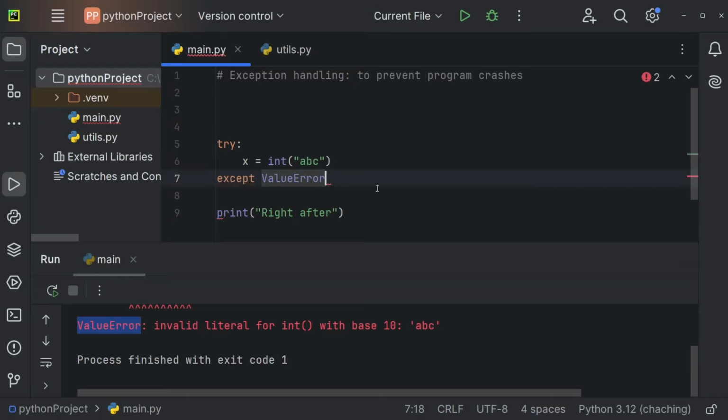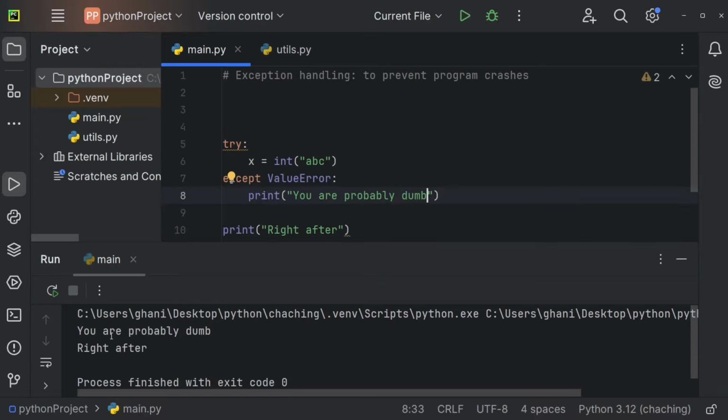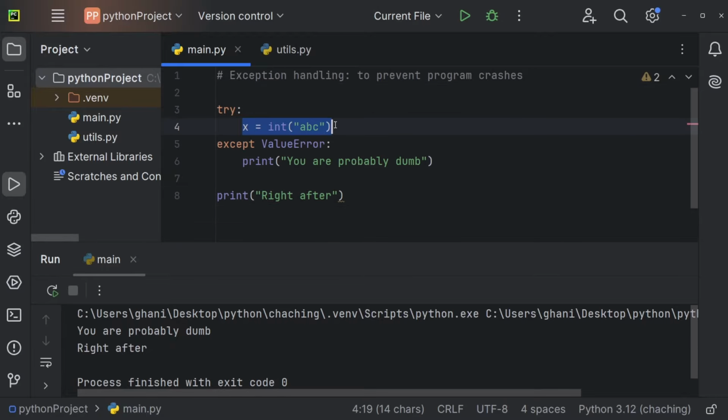So except ValueError. And right here we can now, after a colon, define what we want to do in case this does not work, so in case we're getting an error. In that case, let's just print "you are probably dumb". I'm going to run this, and you can see we're getting "you are probably dumb". And we're also getting the print right after.